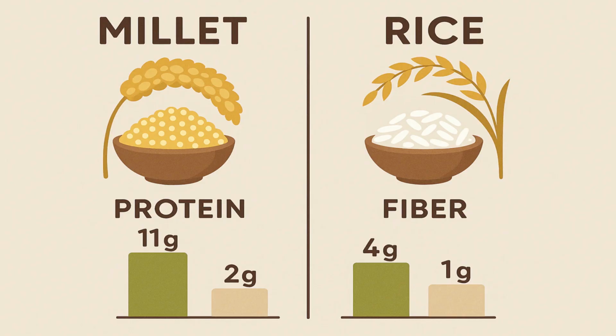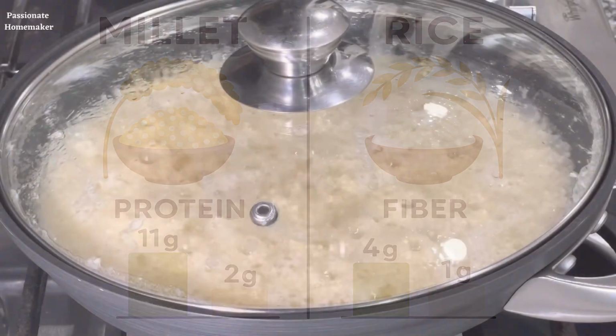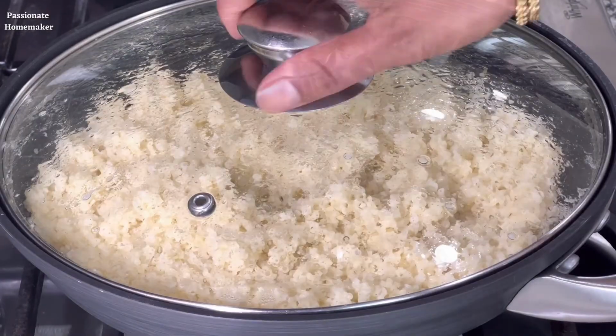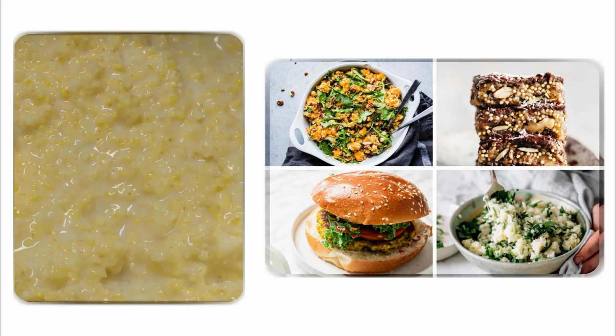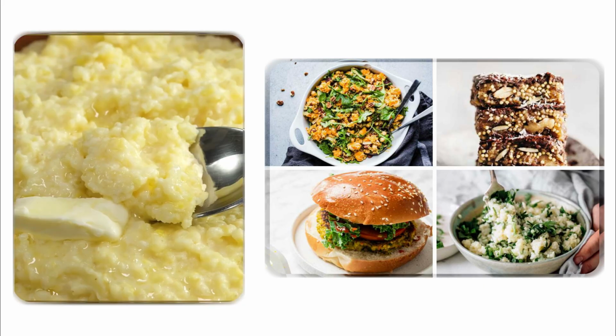Millet is often used as a substitute for rice in some regions. Because of its size, millet cooks faster than most other grains. Structurally, it is light and delicate, with a softer bite compared to barley. Millet represents a simple but efficient grain that adapts easily to different cooking styles.